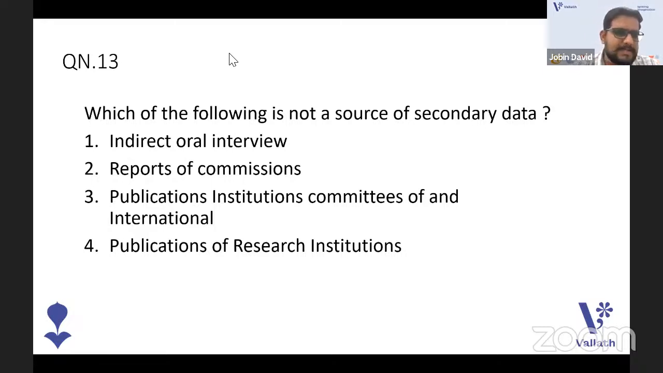Okay. So what is the answer given for this? 13D, publication of research institution, that means you mean SPO. Okay. It's obviously indirect oral interview that is not a source of secondary data. It can be a source of primary data, but obviously it's not a source of secondary data. All of those others can be sources of secondary data. Clear. That is it.